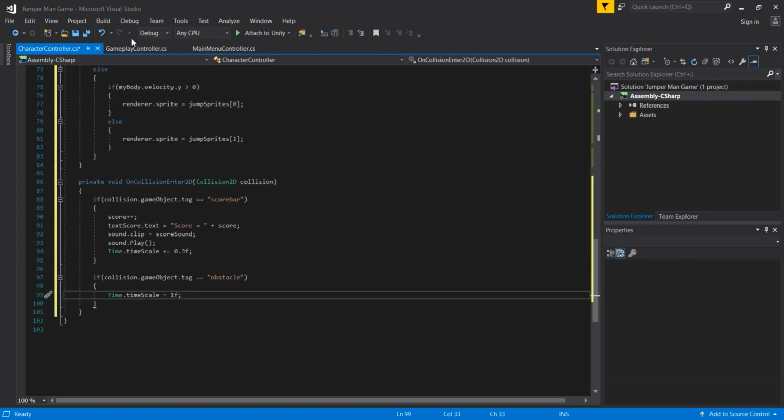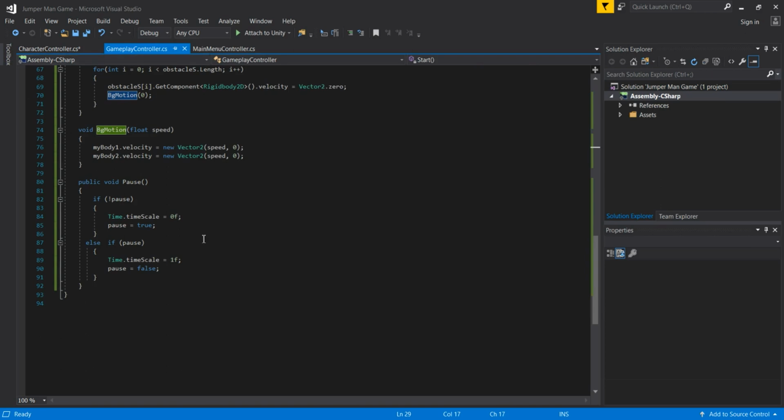But in the gameplay controller I explained it wrong, guys, and I apologize for that to you. I explained here that if this is put to 0, we cannot move, but this is the opposite. If this time scale is put to 0, everything stops, we cannot move our character.